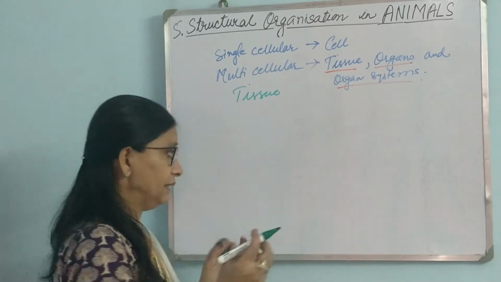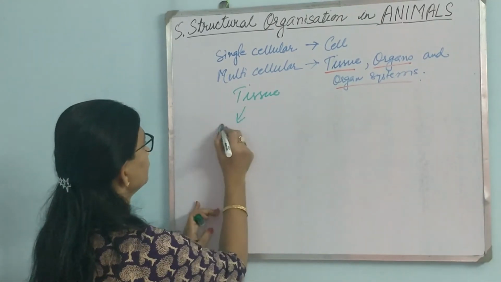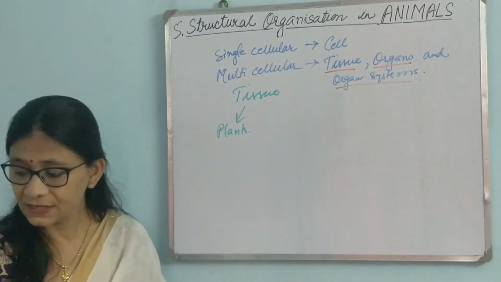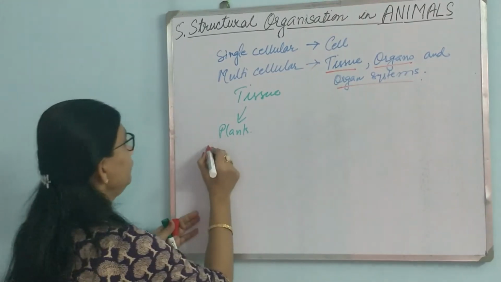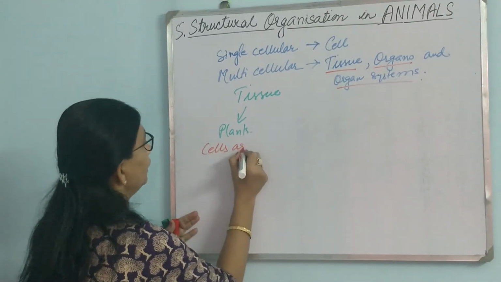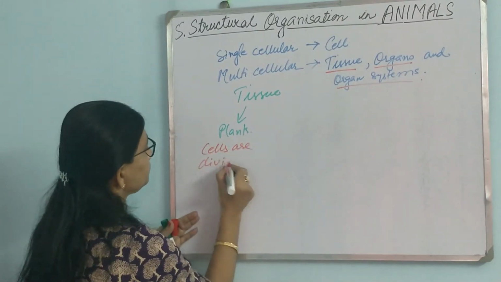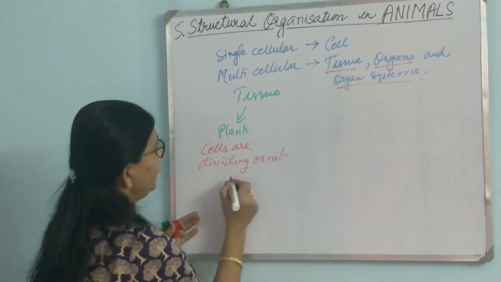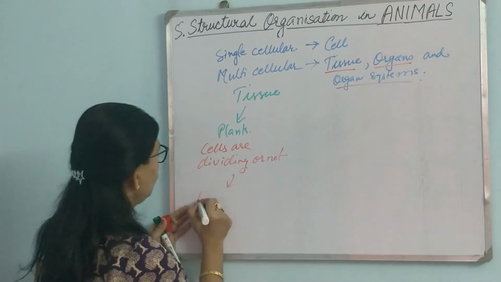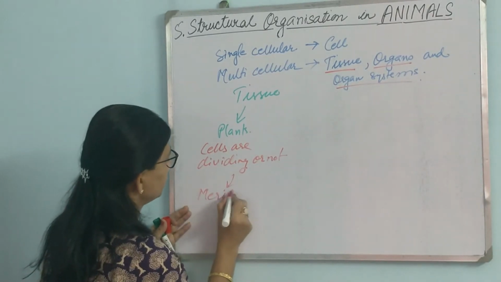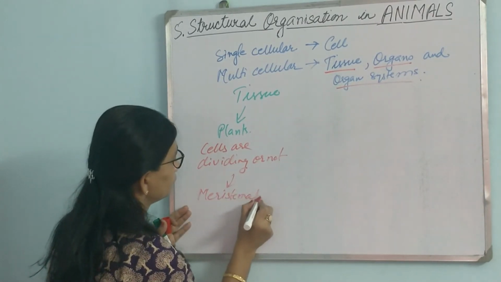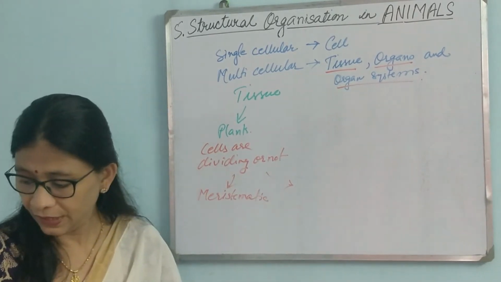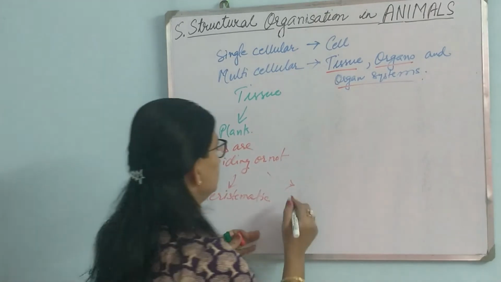In case of plants, it was whether the cells are dividing or not. If they were dividing, they are called meristematic. If they are not dividing, they are called permanent.